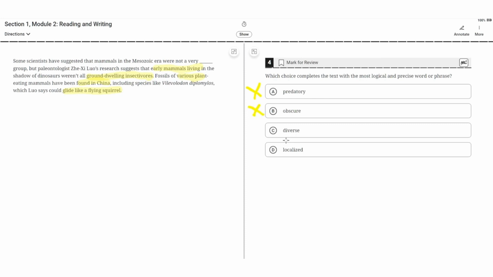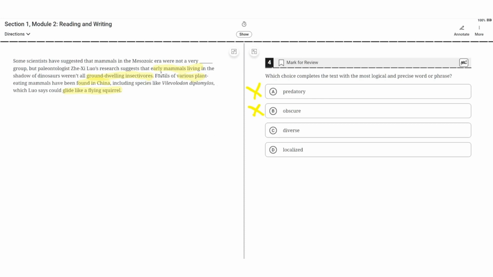C. Diverse. This seems to be correct because in the context it makes sense where it says that the early mammals living in the shadow of dinosaurs weren't all ground-dwelling insectivores. And the second sentence goes on to discuss a specific species that was very unique, showing how these animals weren't just one type. So C seems to be the correct answer.